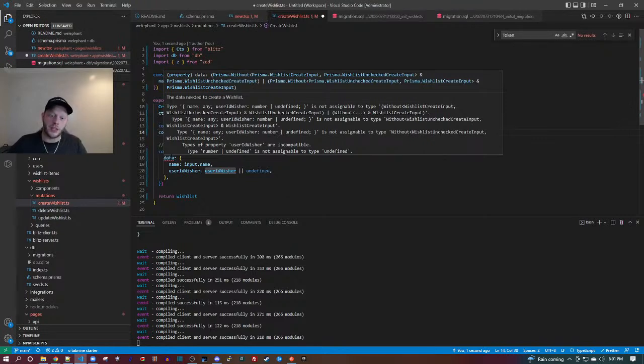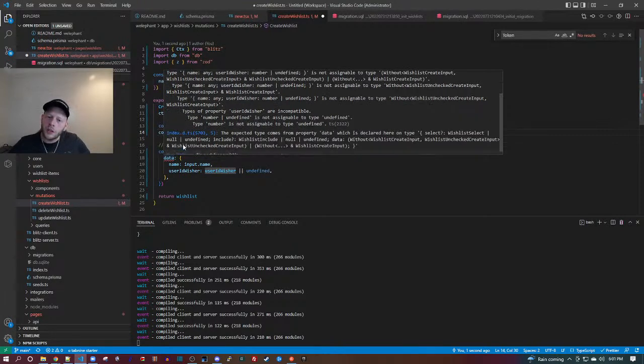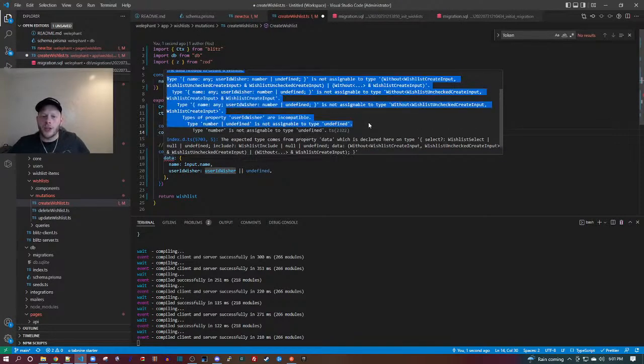Oh, so it thinks the user ID wisher type is undefined. We can see that here. This looks like a type problem.